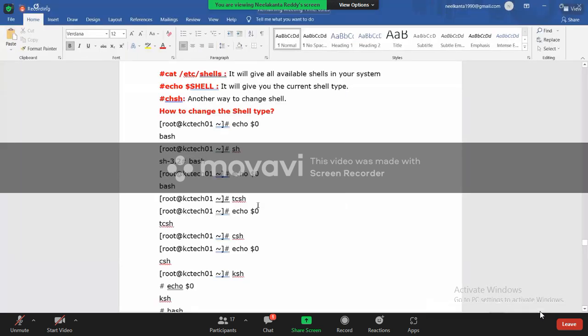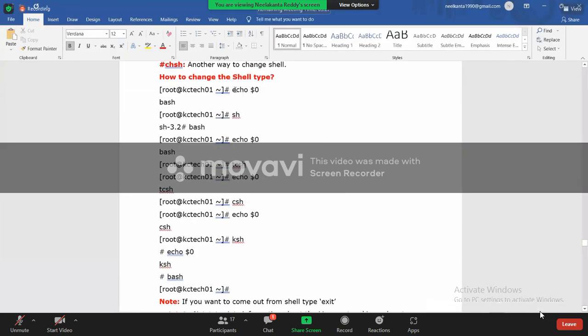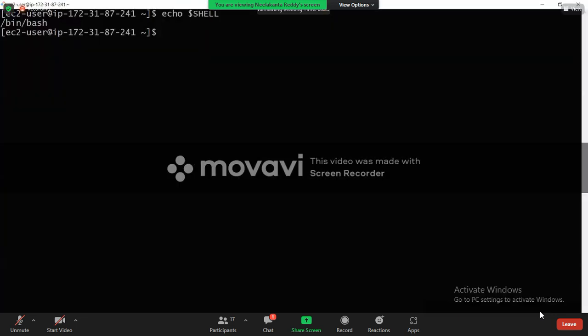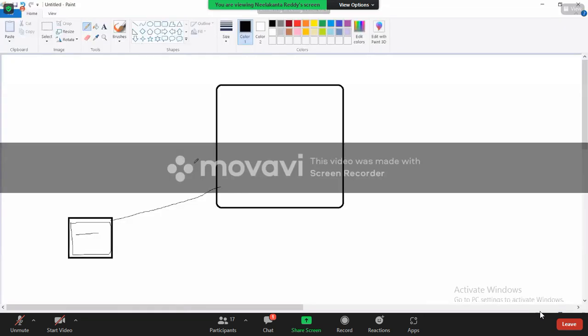Understood? So these are the commands. If you want to see it, you can also see it like this. Simply, you can use echo $0. It will also show which shell is running, the bash shell. You can see it this way also. Okay.